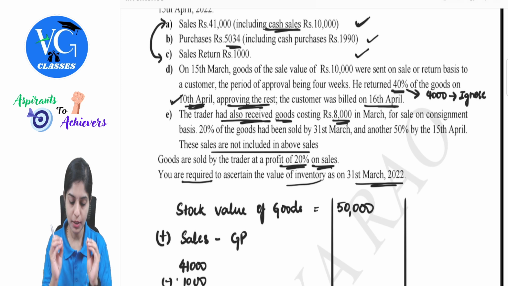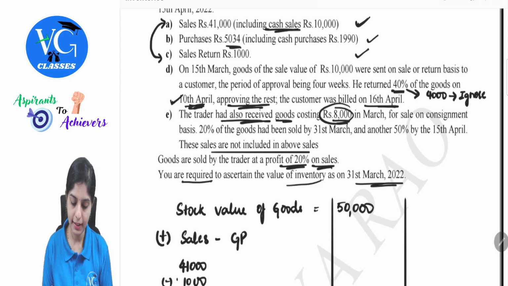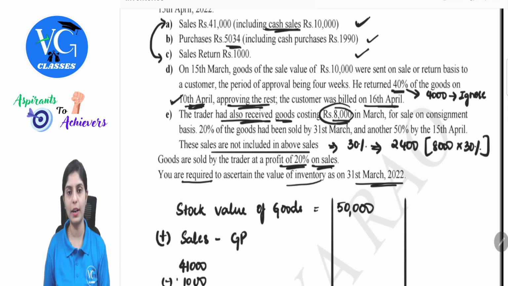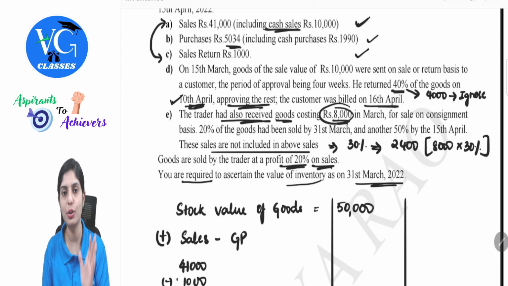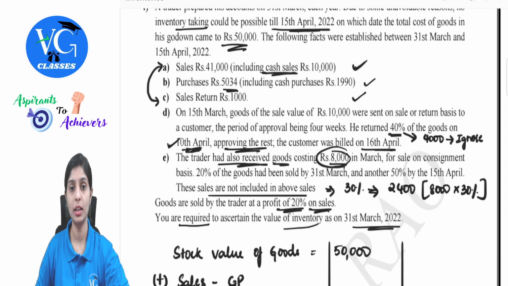But observe here, you had received goods of 8,000. Till date, 70% of the goods is sold, that is 20% plus 50%. 30% is still lying with you as stock. Now this 30% is represented by how much? 2,400. How did I get this? 8,000 into 30%. So this 2,400, if it is lying in your godown, don't you think you will consider this while making the physical count? Yes or no?